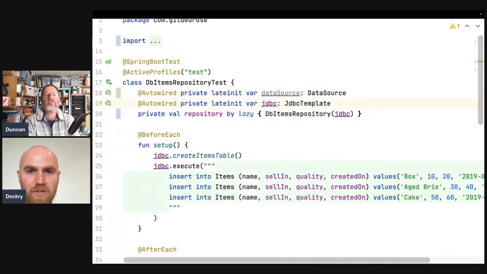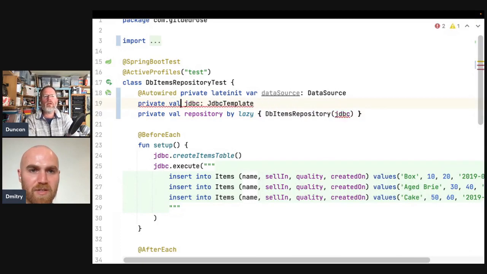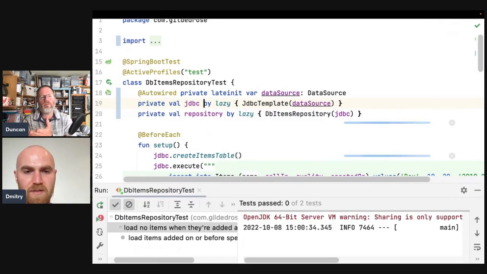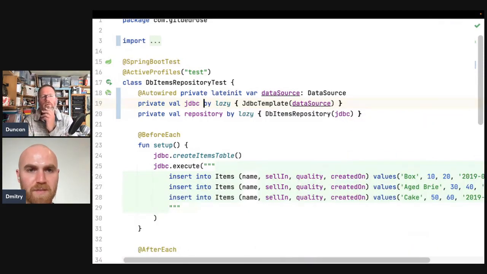I suppose Spring should be able to do it, and then we could. We need JDBC template, so we can just construct it from a data source, and it will have to be lazy. Lazy as well, yeah. So this JDBC data source is used if it works. It works. Okay. Did you run all the tests then? It's hard to tell. I ran just this file because we would change only this test. That feels like a sort of place we might check in because I'm feeling a little bit nervous at this point. Yeah.